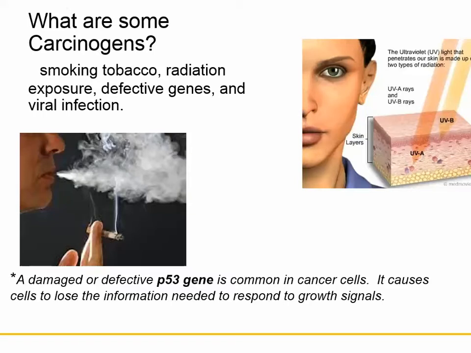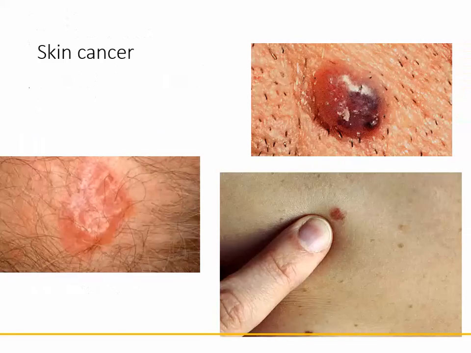It can be from the sun; the ultraviolet rays can cause mutations in your skin genes, or it can just be one of those things that just comes up. Here are examples of skin cancer. If you look at the moles, they don't have clean borders, they're not even throughout. Okay.